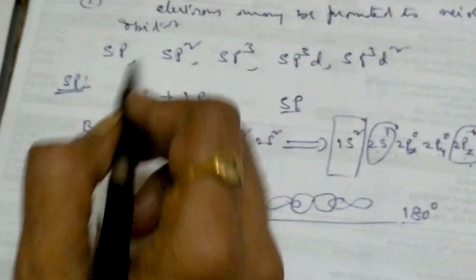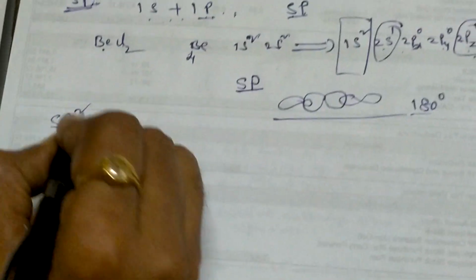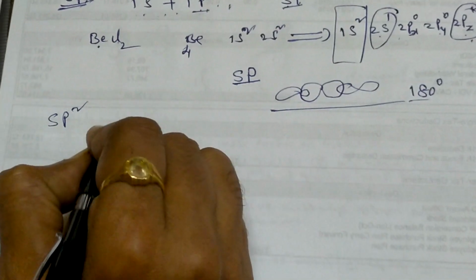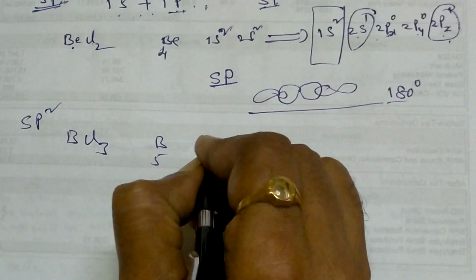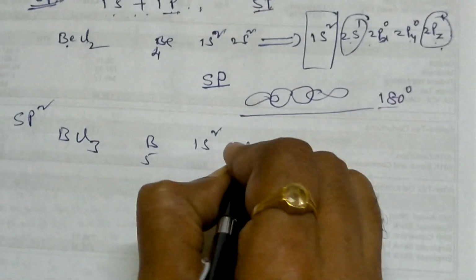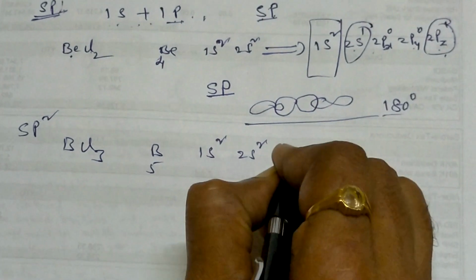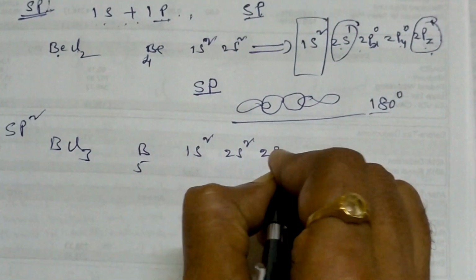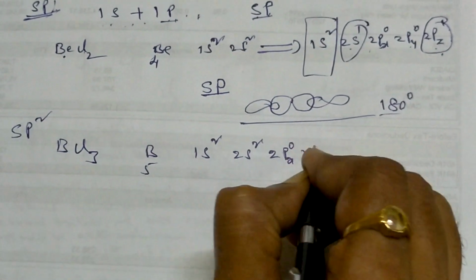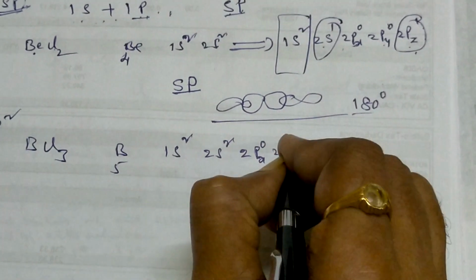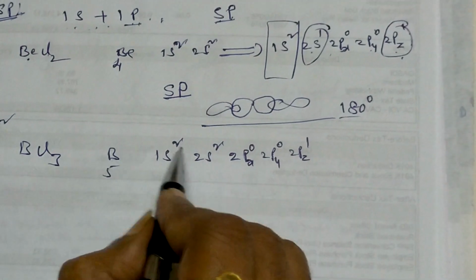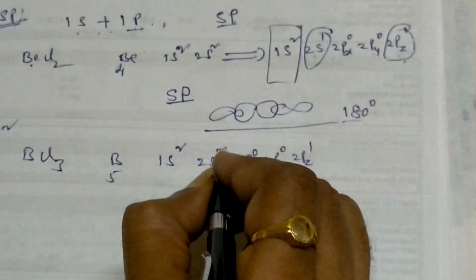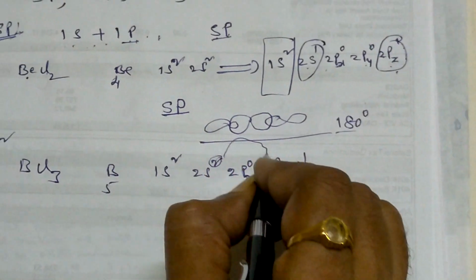Then next comes the sp2 hybridization. We will see one more example: boron trichloride. Here boron is 5, which means 1s2, 2s2, 2px0, 2py0, 2pz1. Because it is already 1 in 2pz, one more electron goes into the next 2p.